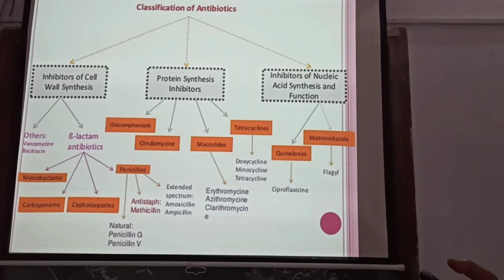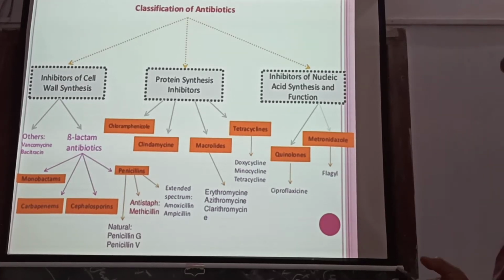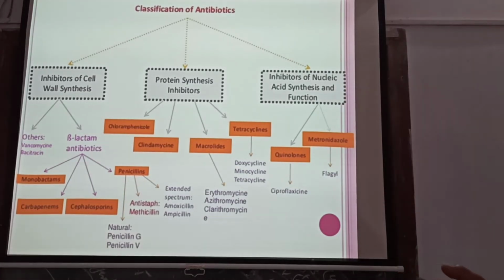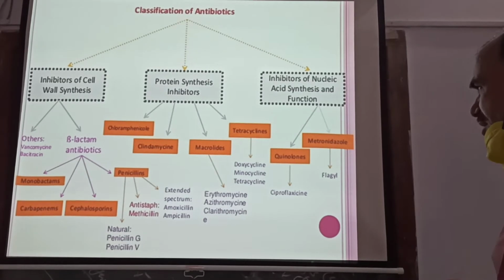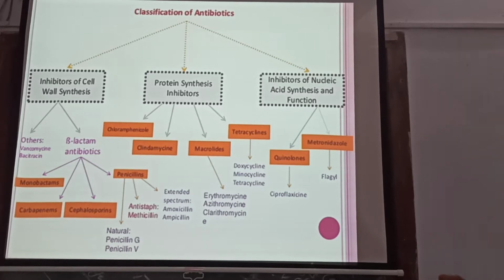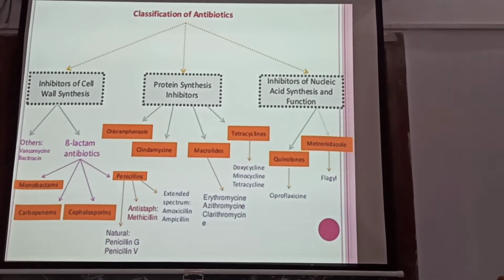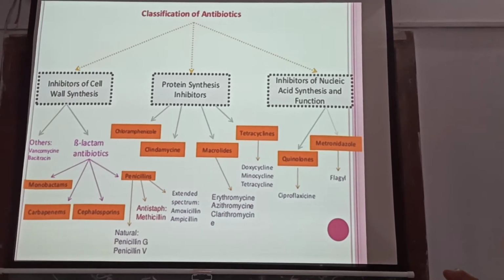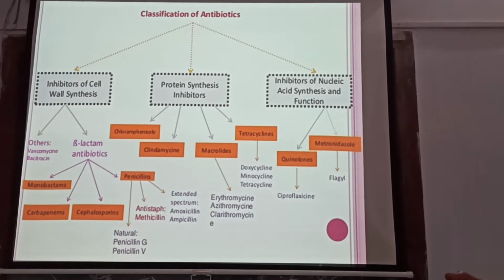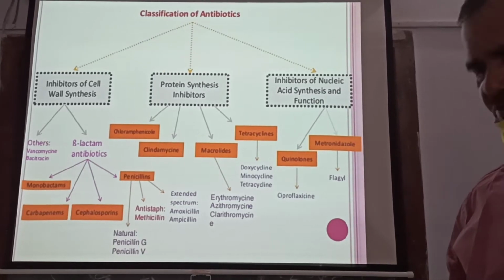Protein synthesis inhibitors are like chloramphenicol, clindamycin, macrolides, tetracycline. Examples of tetracycline are doxycycline, minocycline, tetracycline. Macrolides are erythromycin, clarithromycin, azithromycin. Inhibitors of nucleic acid synthesis and function are like metronidazole and quinolones, like ciprofloxacin. Metronidazole's brand name is Flagyl.